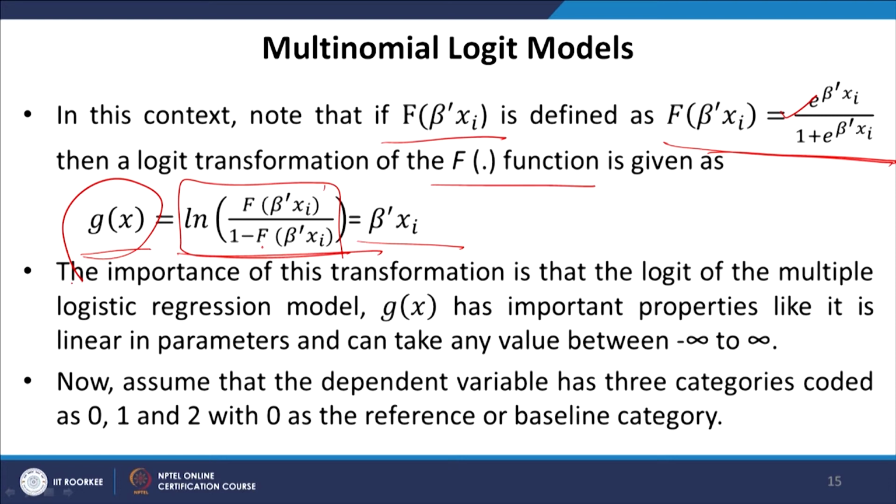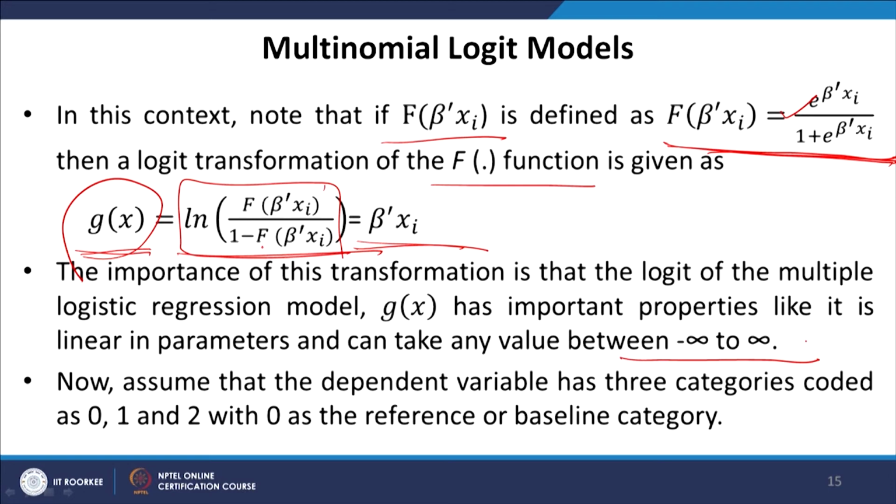The logit model is based on the logistic distribution, or logistic regression, where this logit function is equivalent to a linear combination of the xi's. The advantage is that it can take any value between minus infinity and plus infinity, which implies that the constraint within which the logit model operates, that probability should be between 0 and 1, is not there with the logit function.